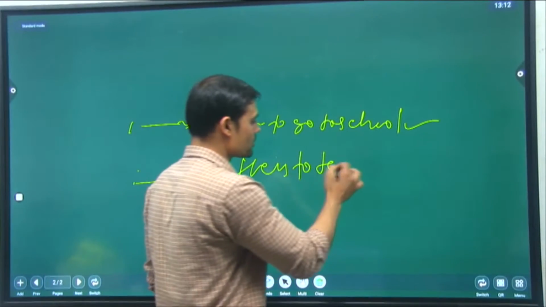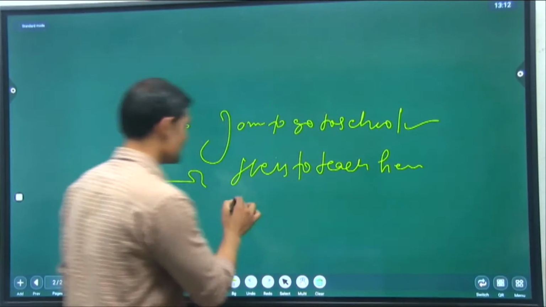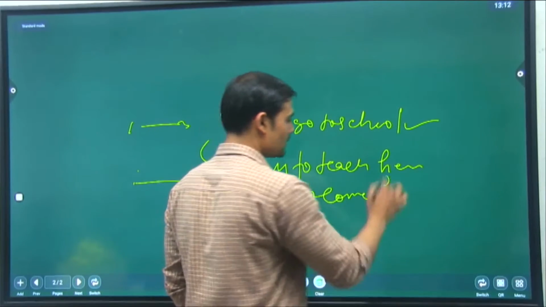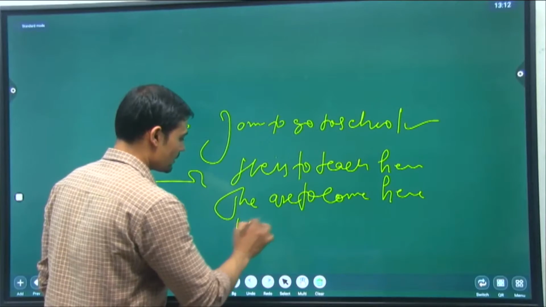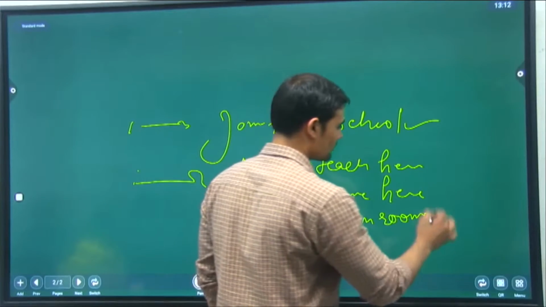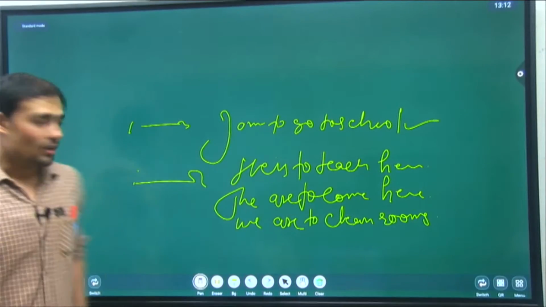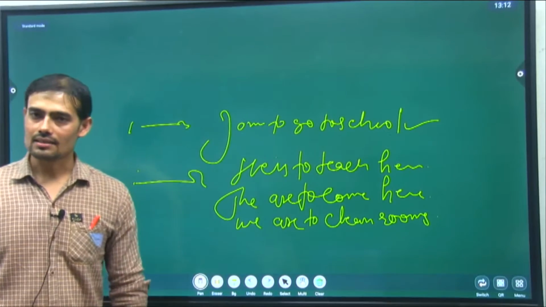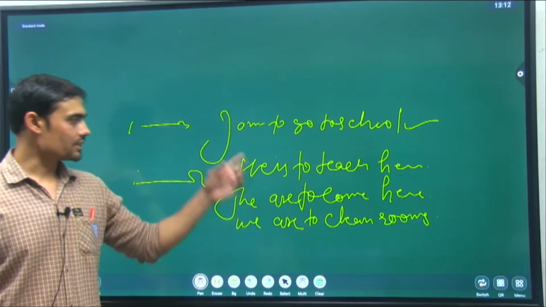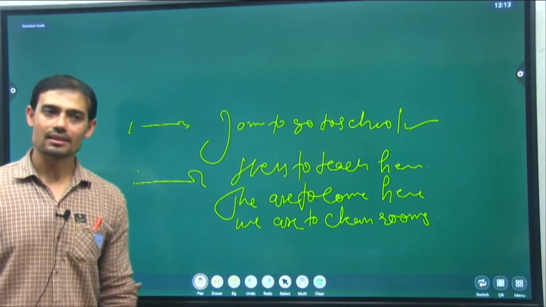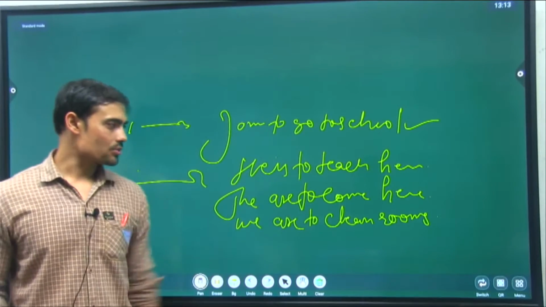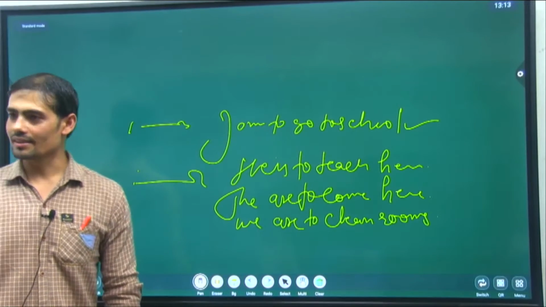He is to teach here. They are to come here. We are to clean our rooms. Okay, each of the sentences has its different way. You can say that force in itself is to teach here. उसे यहाँ पढ़ाना है. They are to come here. उन्हें यहाँ आना है. We are to clean rooms. हमें rooms clean करने हैं.